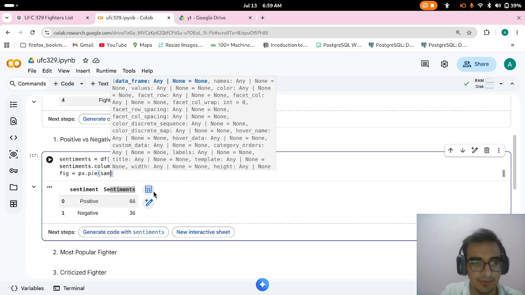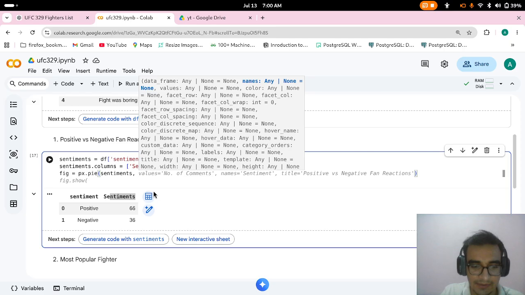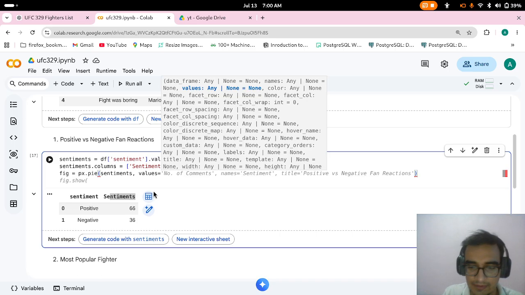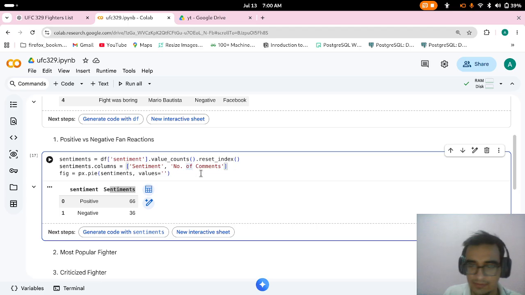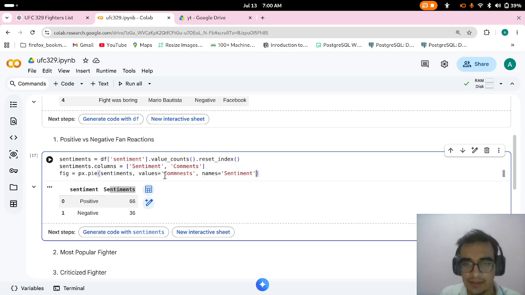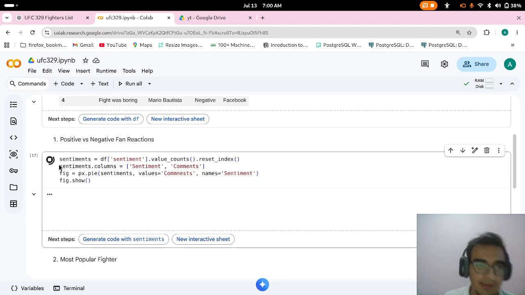In the pie chart I will be passing my sentiments data frame with values as comments and names as sentiment, and that's all. And I will tell it figure to show. This will create a pie chart for us.